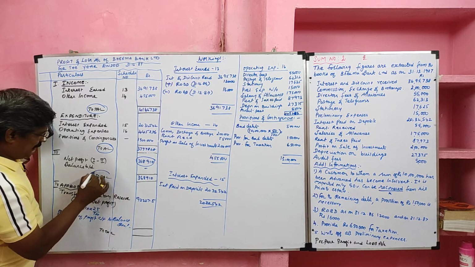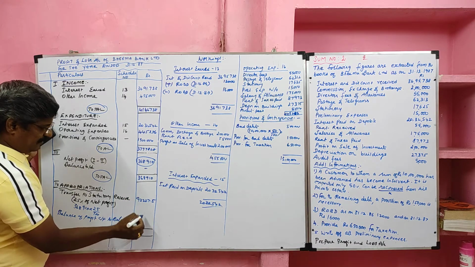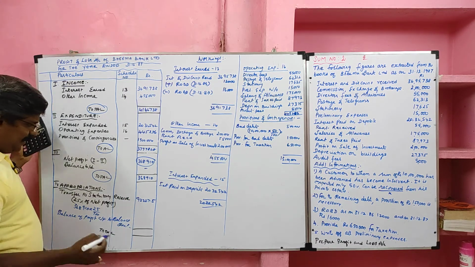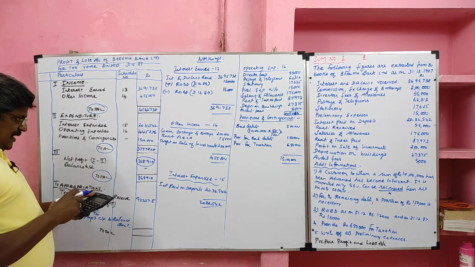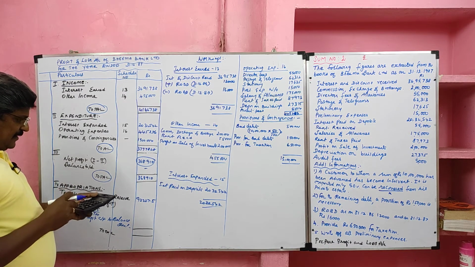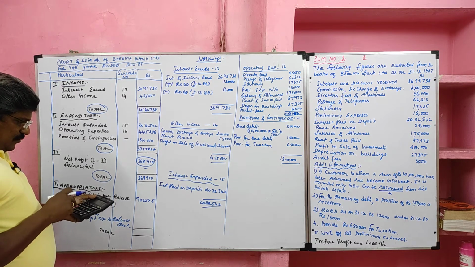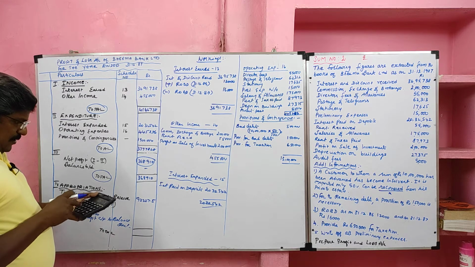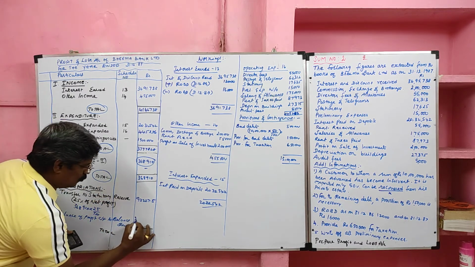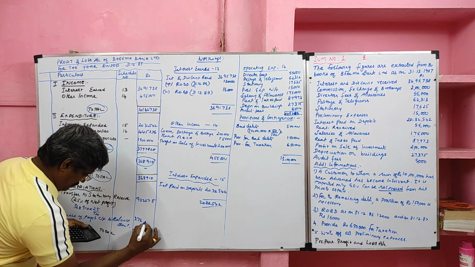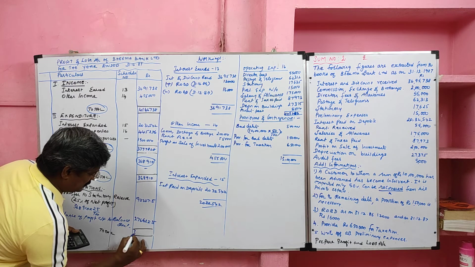The total of 3,68,910 minus total appropriation will give the balance of profit transferred to the balance sheet. So 3,68,910 minus 92,227.5. So the balance of profit is 2,76,682.5. The total is 3,68,910.